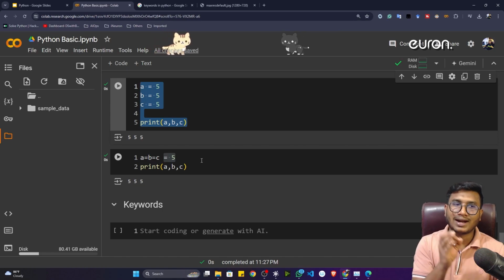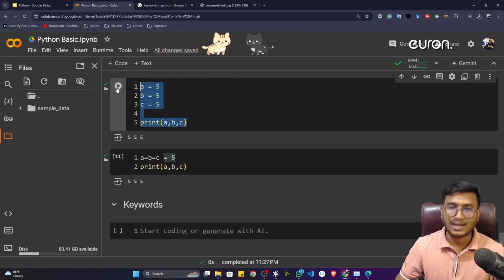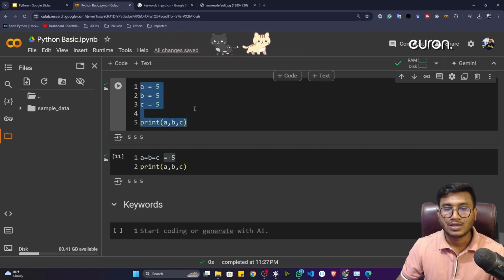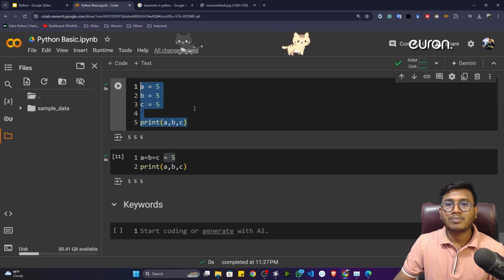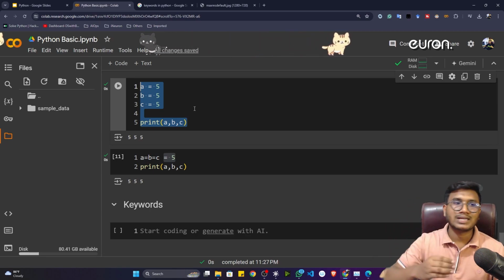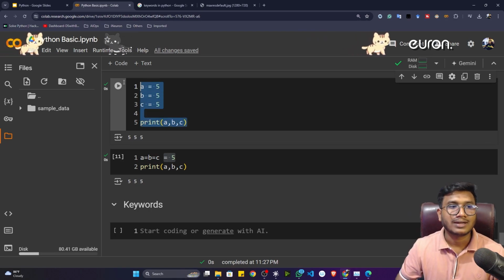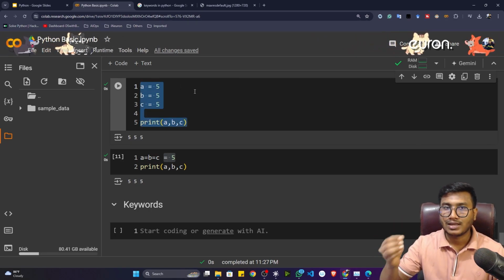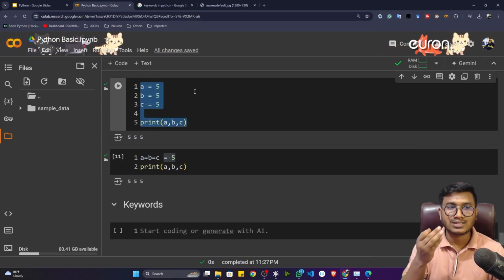Can this particular computer understand this raw English directly? Okay, that means raw text directly. So what it does, with the help of a compiler, it tries to convert that raw text to numbers, that means binary numbers. That binary number is what it tries to understand of what you have written.